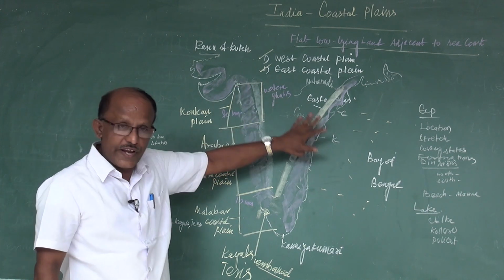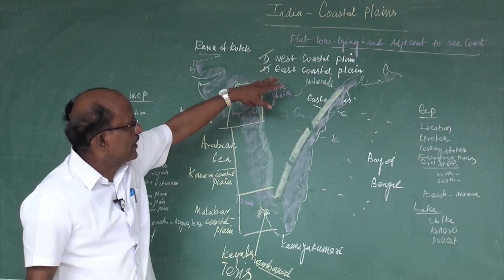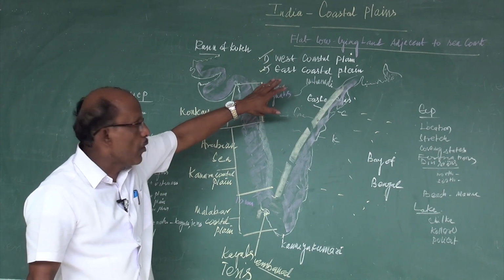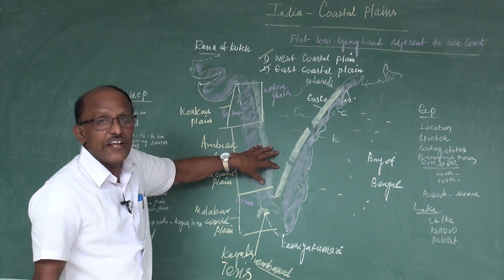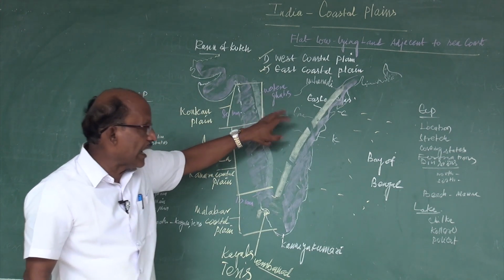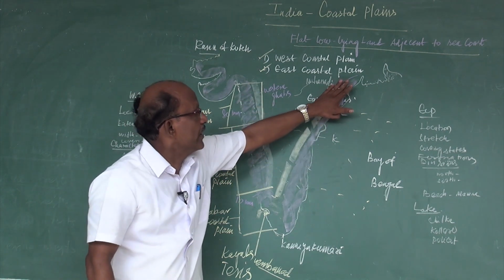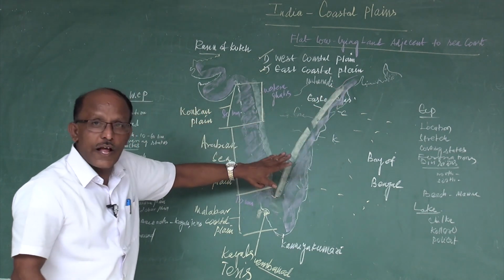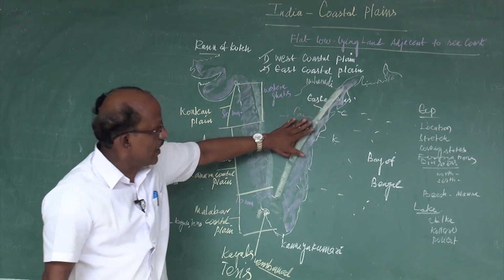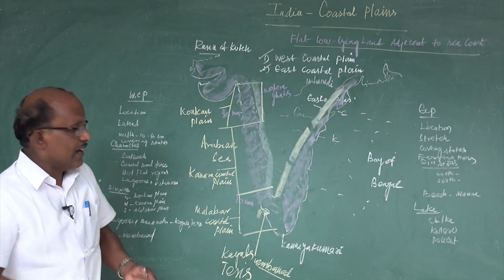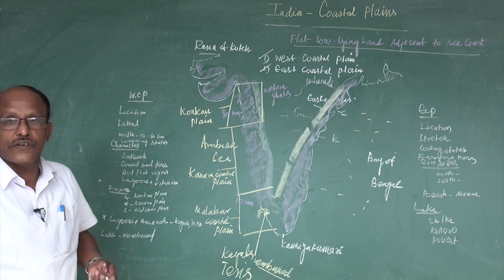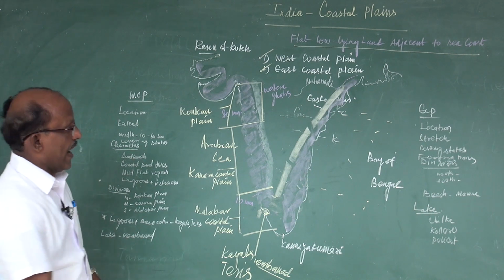While flowing towards east, it passes through the mountains, hills and valleys and erodes the land, and the transported material will be deposited in the lower region. In this way, the eastern coastal plains are formed. And there are divisions. Two divisions are there in the eastern coastal plain.